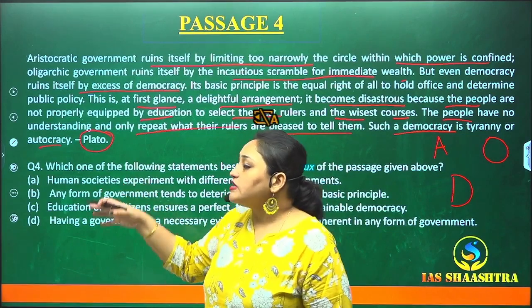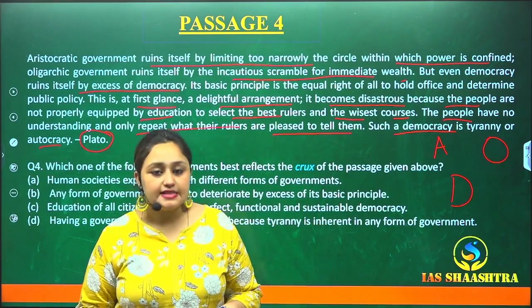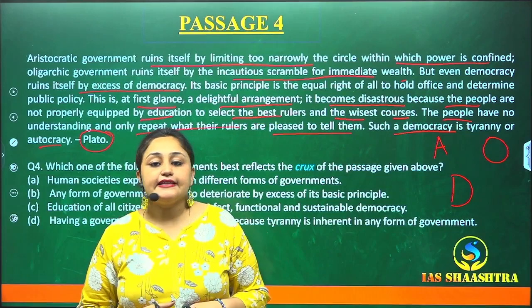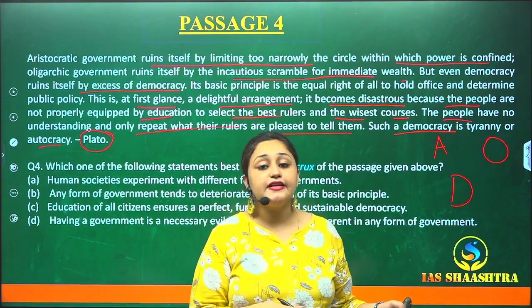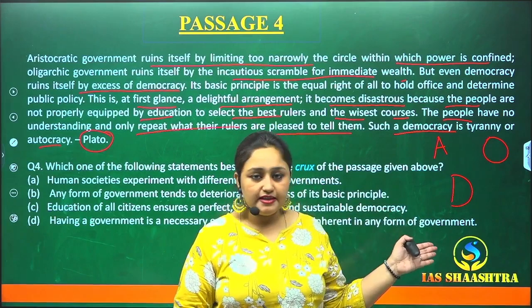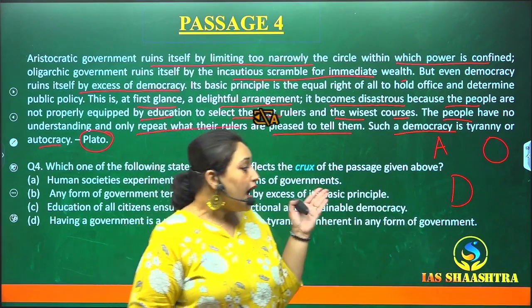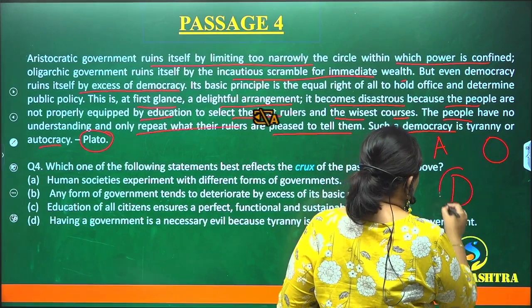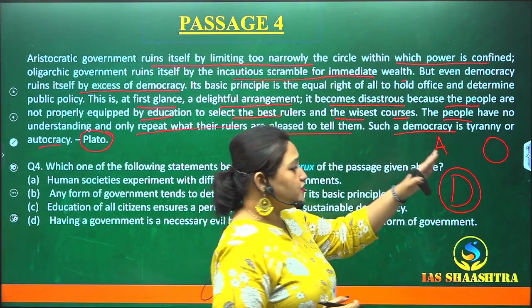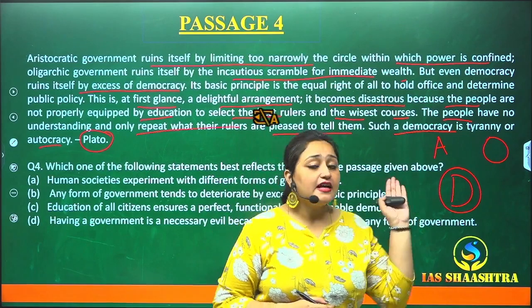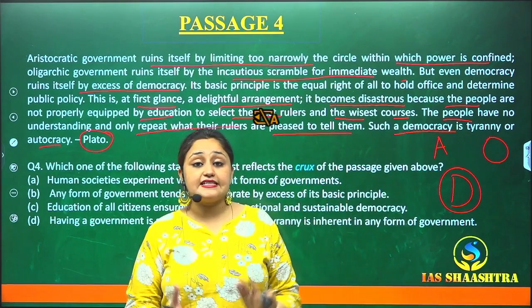So what Plato is saying is that aristocratic government ruins itself by confining its powers. Oligarchic government ruins itself by running behind immediate wealth. Now, democratic government is our main focus in this passage. We are comparing democratic government with aristocratic and oligarchic. Democratic government ruins itself by imposing excess democracy.